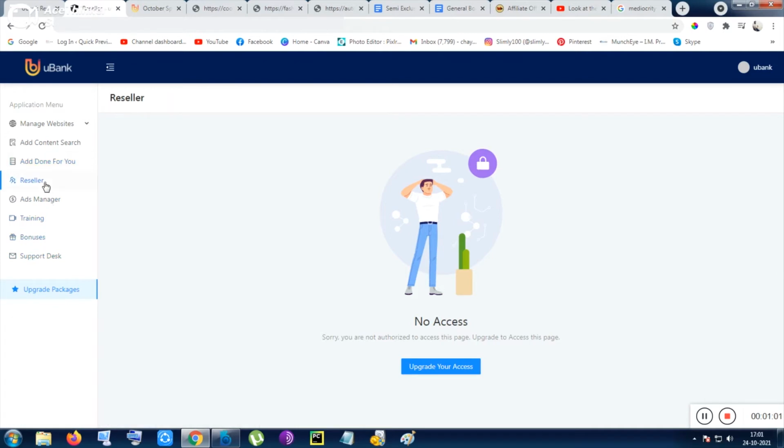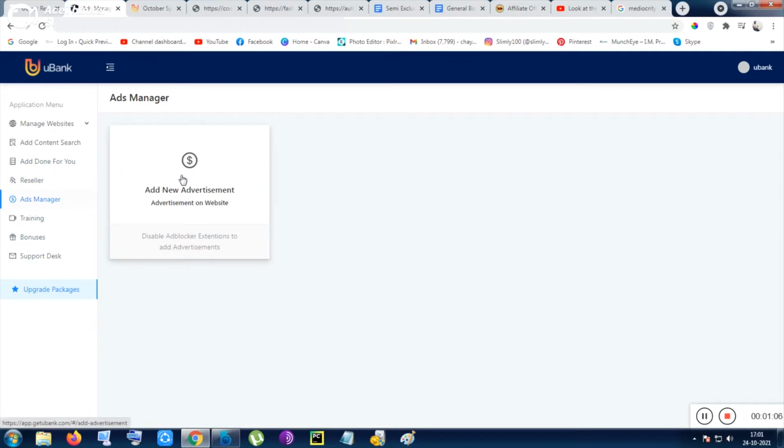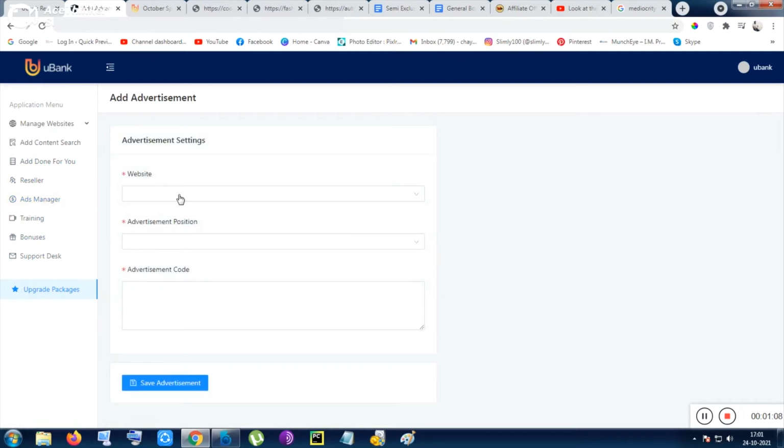Reseller staff is also an upgrade, and ads manager is a normal thing. You can place here the website, the advertisement position and advertisement code. And inside the advertisement code, if you paste the Google AdSense code or Google embedding code, then there will be your Google AdSense, or your Google advertisement, and you can earn good money using Google AdSense.